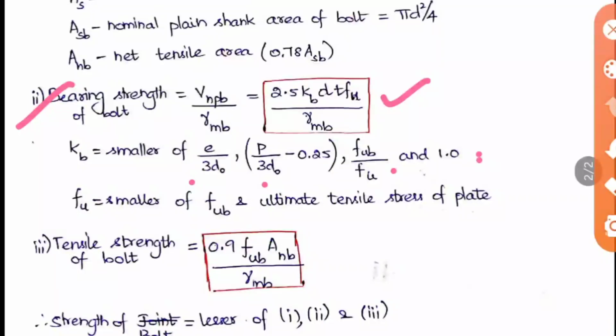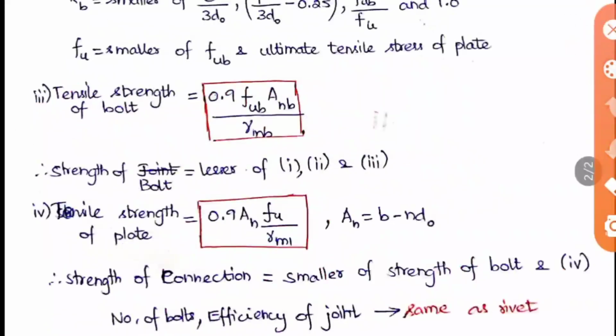And the next, the third one, is the tensile strength of the bolt. It is nothing but 0.9 Fub Anb by gamma MB. So all the terms we know already. Okay. So out of these 3 strengths, that is shearing, bearing and tensile, whichever is the smaller value, that value you should take as the strength of that bolt. Okay. So this is the same thing we do in the rivet also. Out of the 2 things we take the smaller value. So here it is out of 3 things we take the smaller value for the strength of the bolt. So now we will go for the strength of the plate.